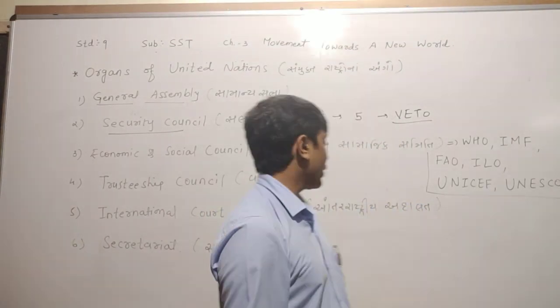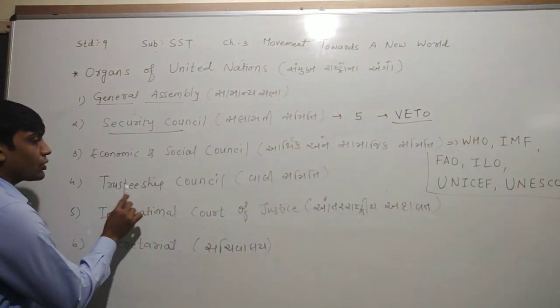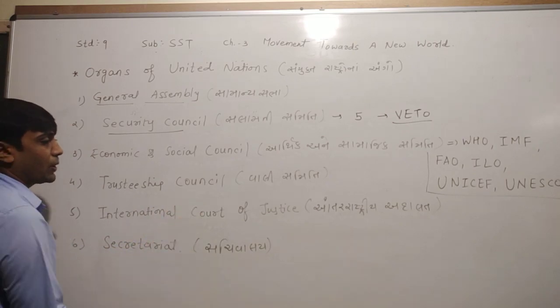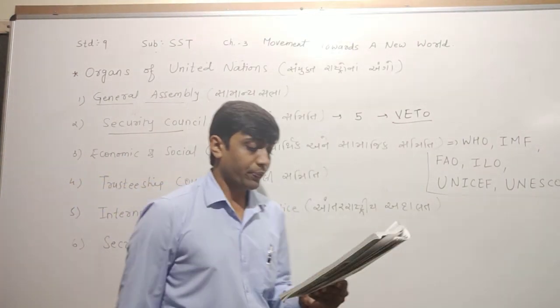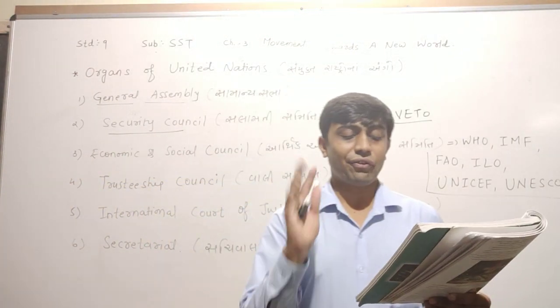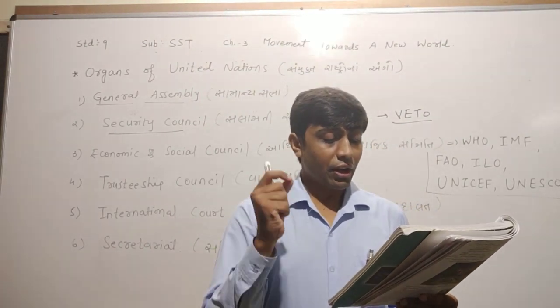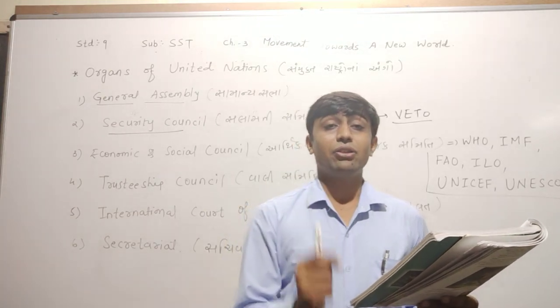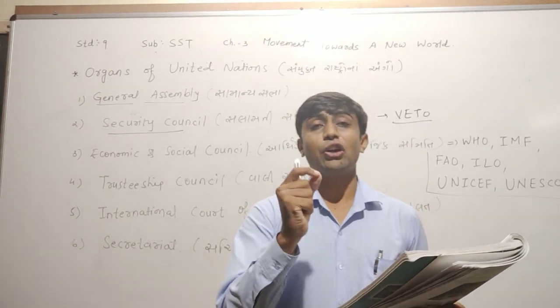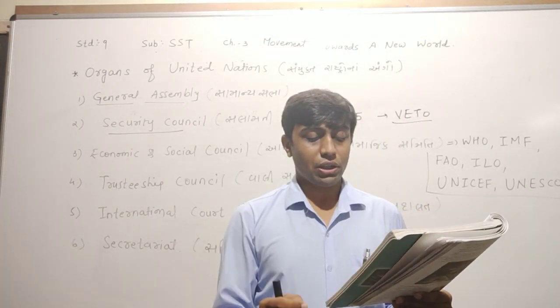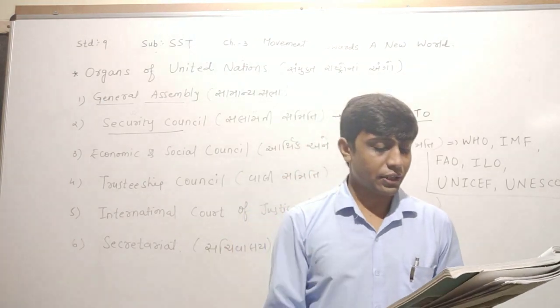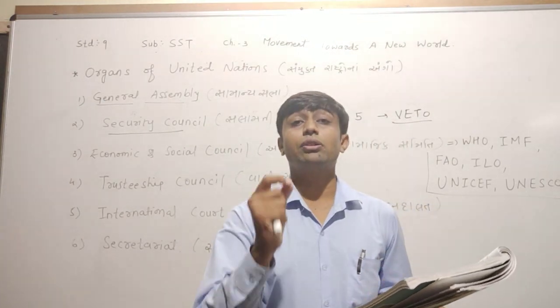Fourth, they have given about the Trusteeship Council. It is Wali Samiti. Under this, there are 5 permanent members in this council. The representatives selected by the General Assembly are included here. It oversees matters pertaining to the nations that have not acquired independence.